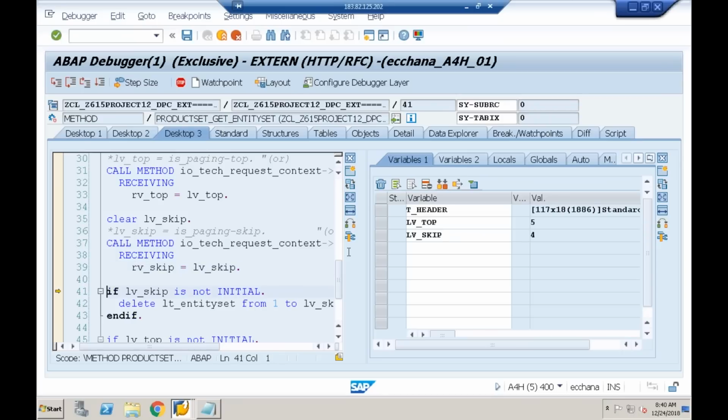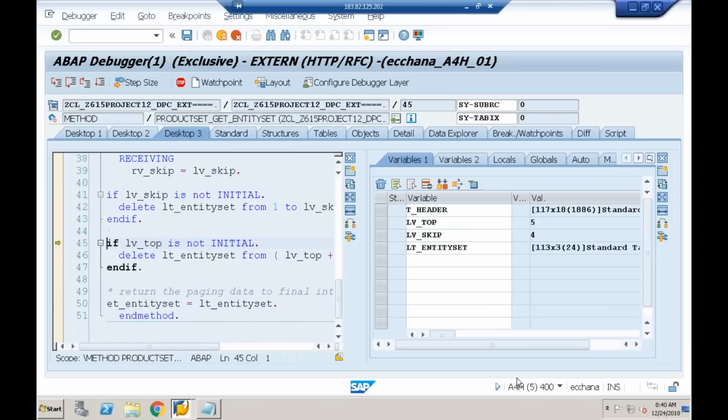Now if you see from LT_entity set what you're doing from 1 to skip. Skip 4 means skip the first 4 entries and get the next 5 entries. So limited amount of data we are getting. So I'm deleting it from 1 to 4. If you see LT_entity set, it has got 117 entries. I'm trying to delete. Yes, I got how many entries now? 113 entries.